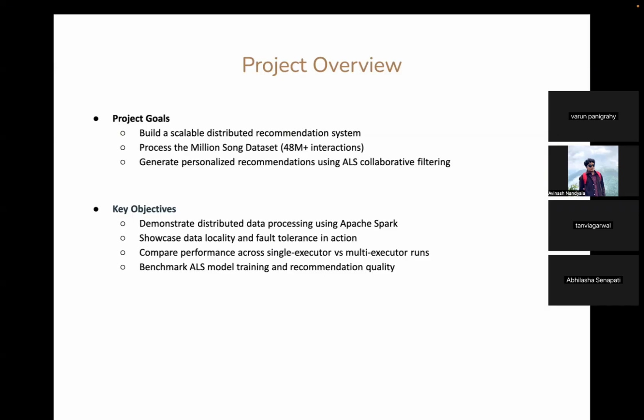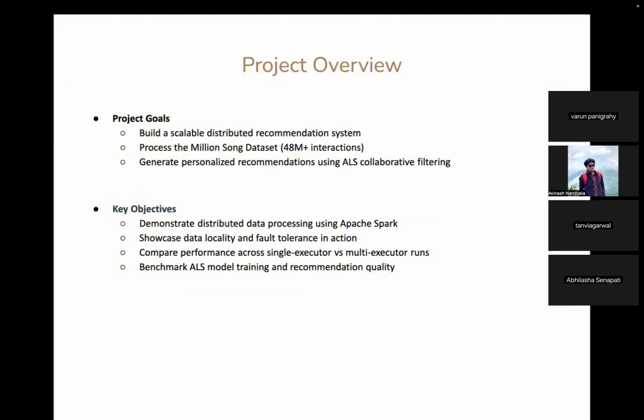So the main goals of our project were threefold. Firstly, we wanted to implement a complete data pipeline that can ingest and pre-process the Million Song Dataset, which contains over 48 million user song interactions. Secondly, we aim to build and validate an ALS collaborative filtering model using Spark MLlib. And thirdly, we set out to benchmark the performance differences between single executor and multi-executor Spark configurations to demonstrate the benefits of distributed processing.